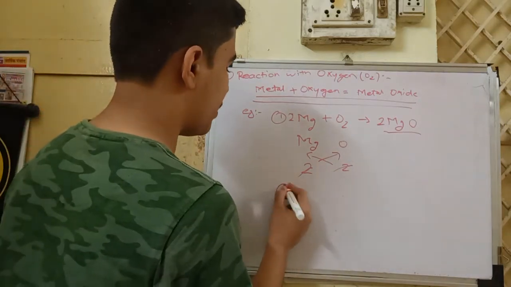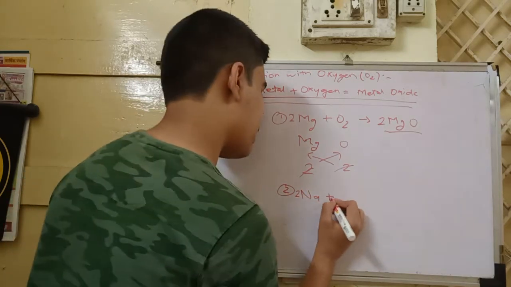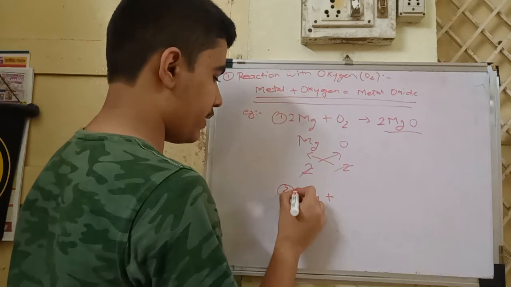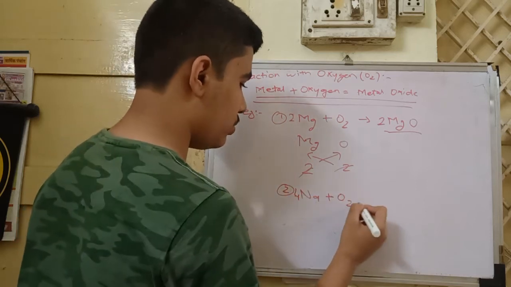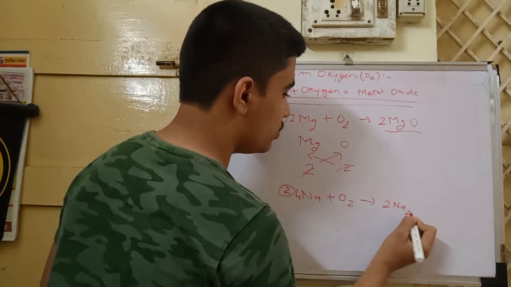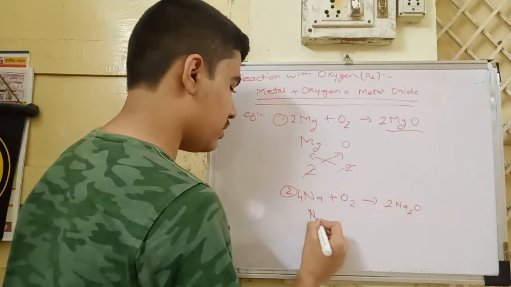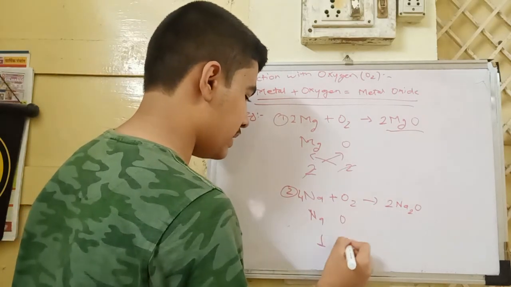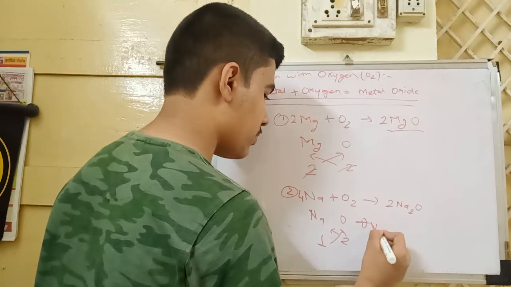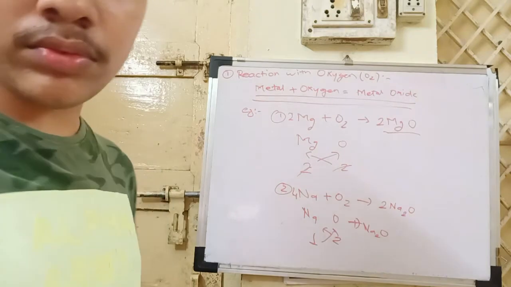Then the second example of Na: 4 Na plus O2 gives out 2 Na2O. Now Na has valency 1 and O has valency 2, exchange, it will form Na2O, and for balancing we have taken 4 here.